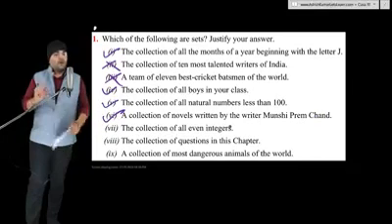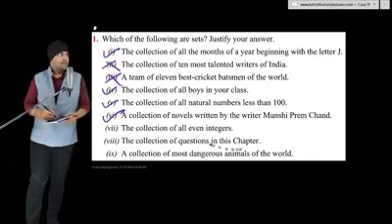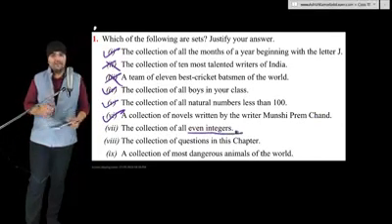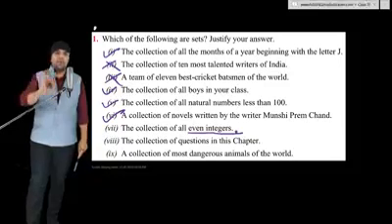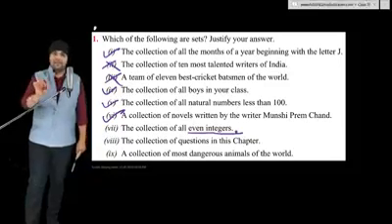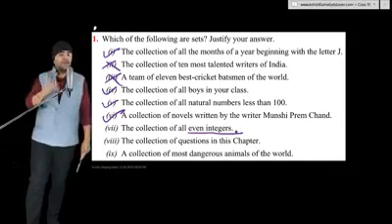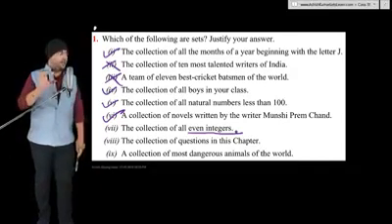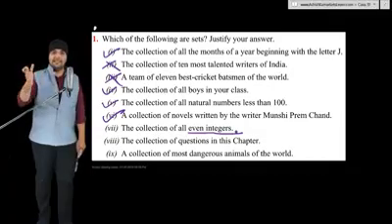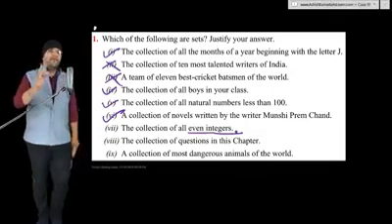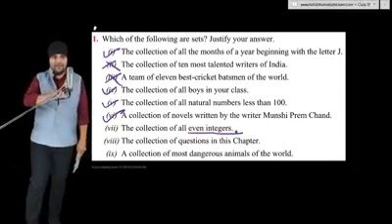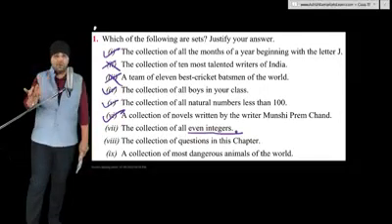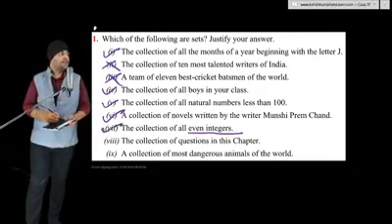The collection of all even integers. Again, in maths, even integers are well defined. There is a fixed common definition for even integers for all of us. This is not a subjective case. So this set is always the same for all of us. The even integers are 0, 2, 4, 6, 8 and the negative ones also, -2, -4, -6 and -8. So this set is the same for all of us, and can be considered a mathematical set.